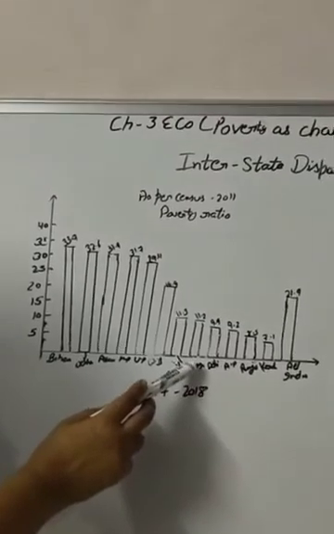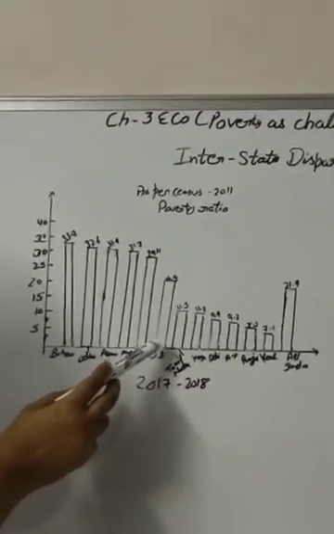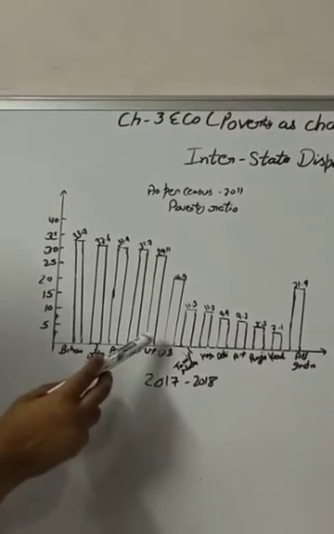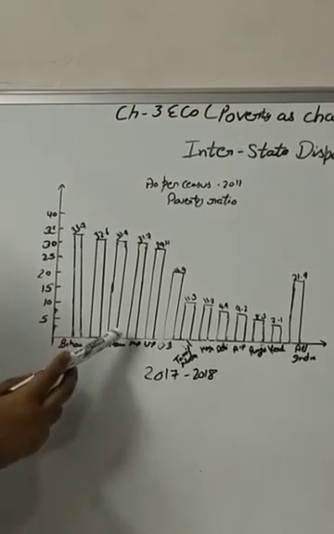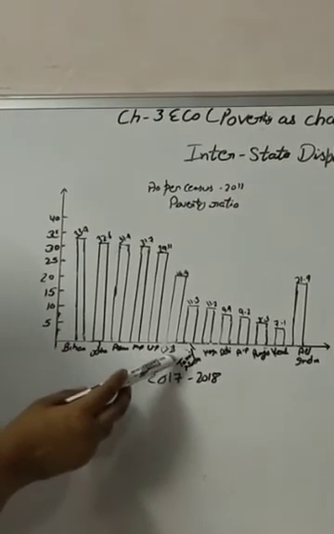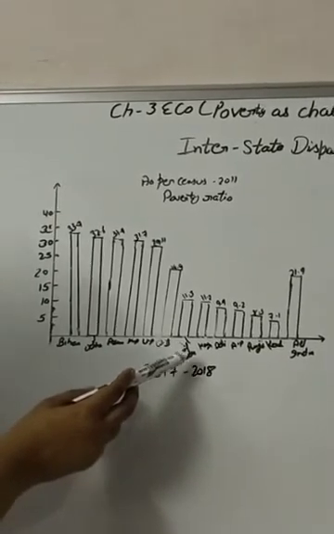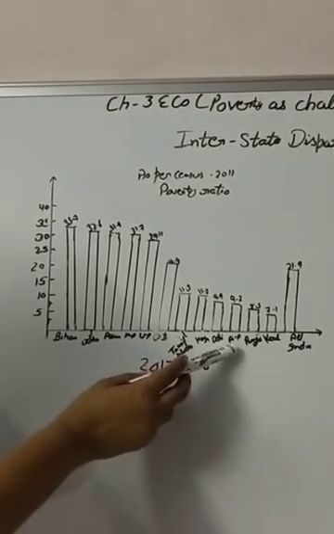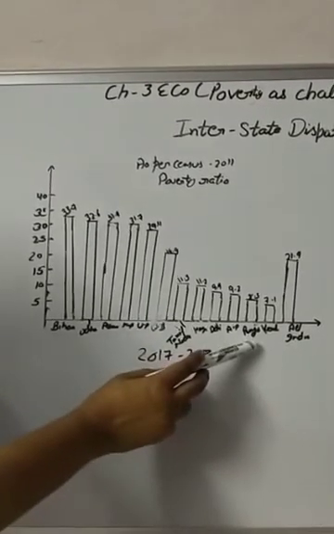Since the 1970s, there has been a general decline in the poverty ratio of all states in India. Here again, some states have done better than the others. In comparison with the poverty level in the 1970s, the states that show the most significant decline in poverty are Punjab, Andhra Pradesh, Delhi, Tamil Nadu, West Bengal and Kerala.